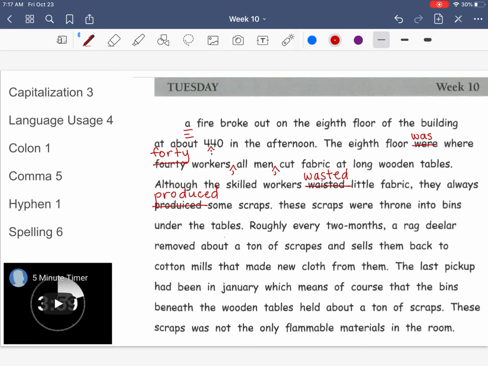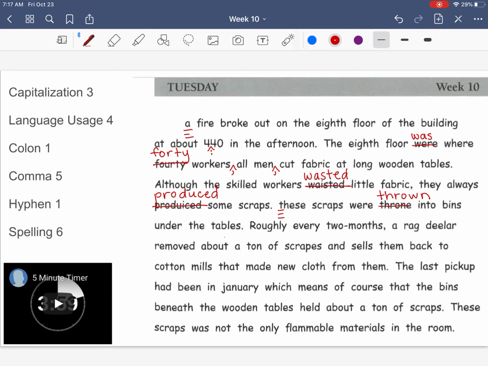My next sentence says, these scraps were thrown into bins under the tables. First off, I need to start my sentence with a capital letter, so I need to capitalize the T in these. Thrown is used, it's the correct thrown if I was talking about like the throne for a king, but I'm not. I'm talking about the verb thrown. And that is that for that sentence.